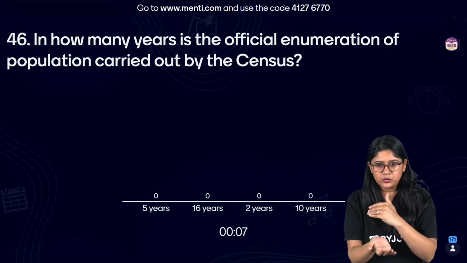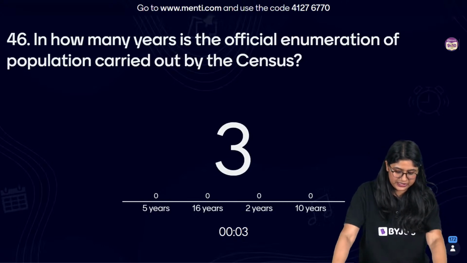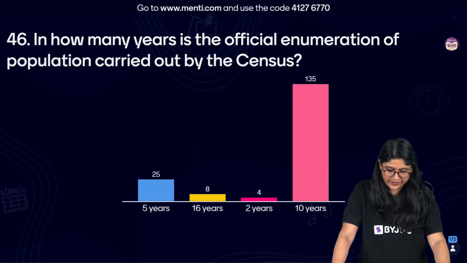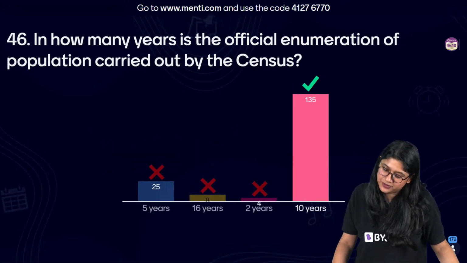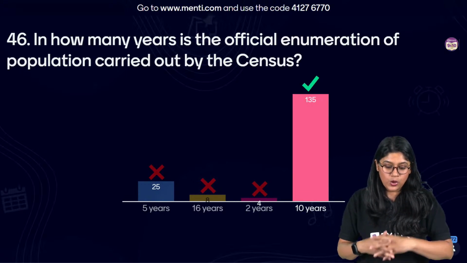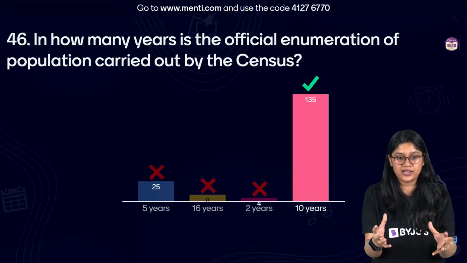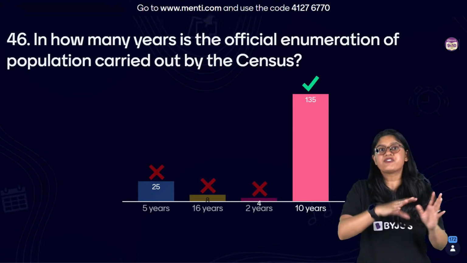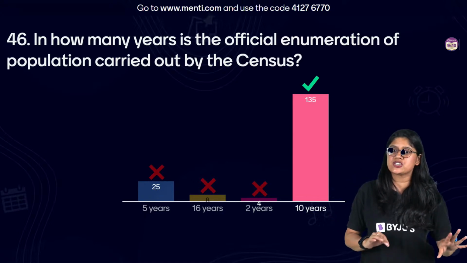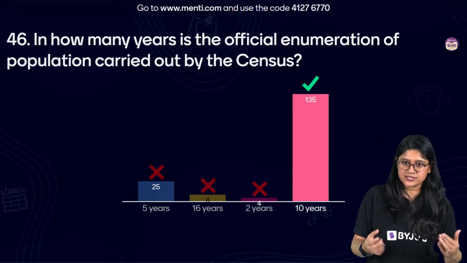We do a proper understanding, we count it properly, we understand it properly. And the correct answer is option number D, 10 years. So every time, especially, we will see that this is happening in the counting, the understanding in 10 years, after 10 years basically. So 10 years is a very important thing for all of us to remember. From the Population chapter. The questions are a little bit mixed over here, but you know the answer, that's really important.